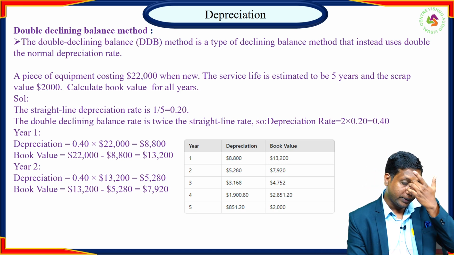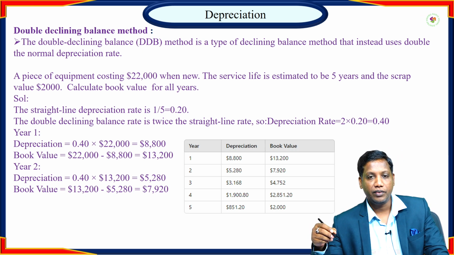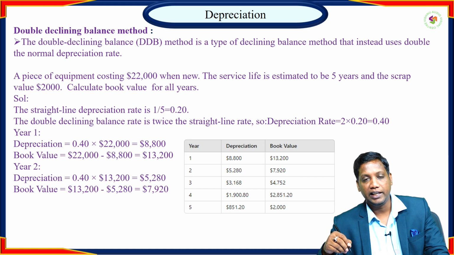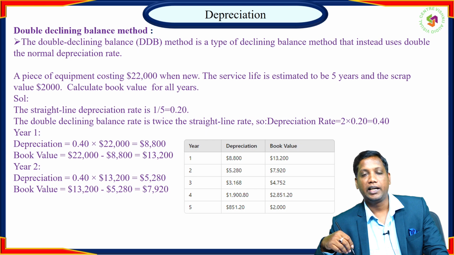So the special case in this case is that initially for the straight line method and the declining balance method, each and every year we have considered the original value of the equipment only. But in this case, for the second year, whatever the book value of the equipment at the end of the first year is there, that will be the second year original value of the equipment.